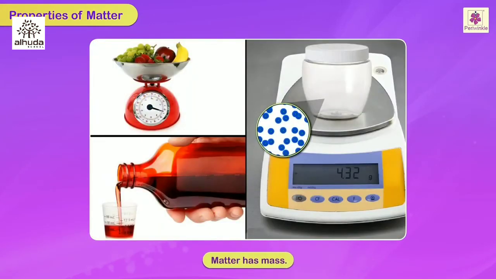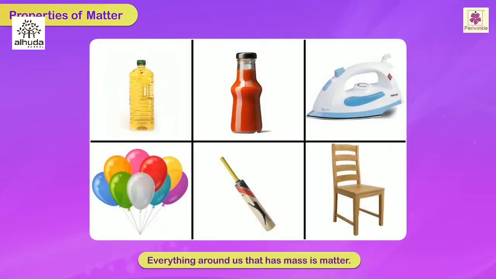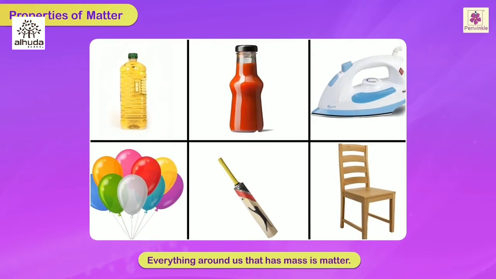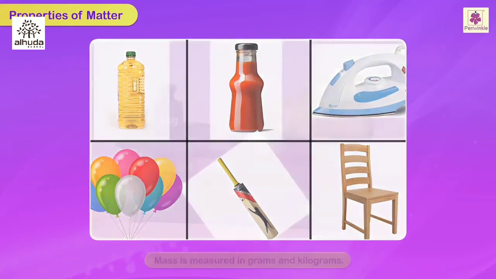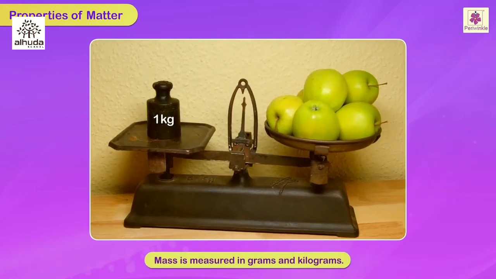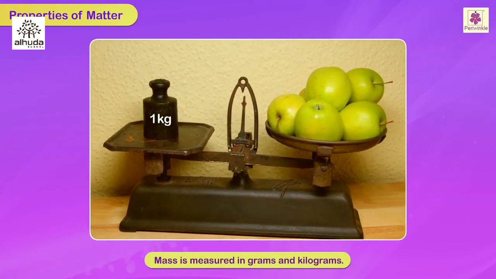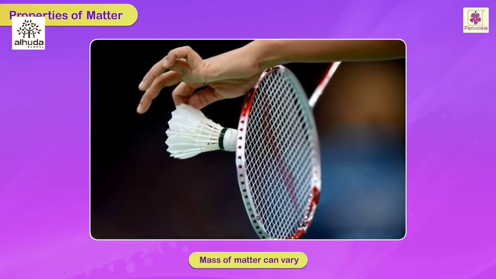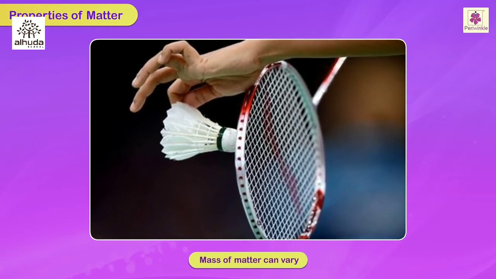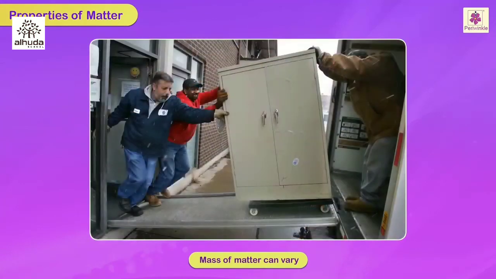Matter has mass. Everything around us that has mass is matter. Mass is measured in grams and kilograms. Mass of matter can vary from light things like a shuttlecock to the mass of a cupboard that can weigh several kilograms.